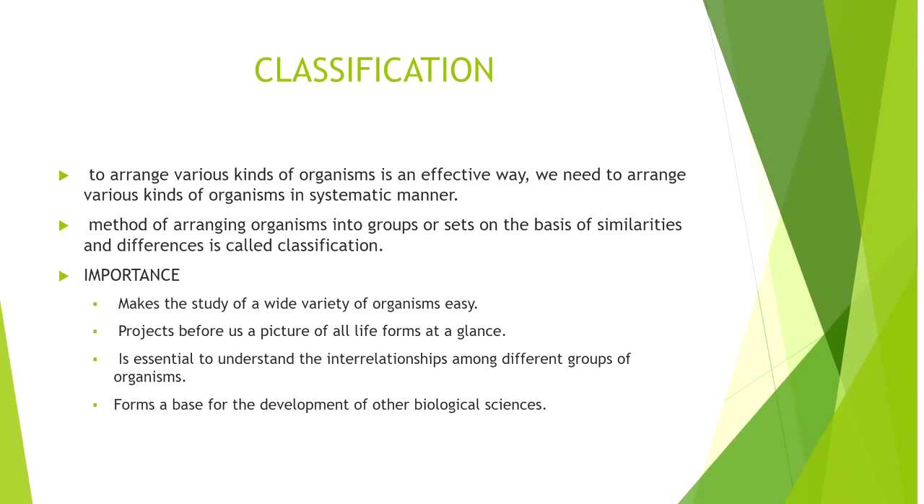When we hear the term classification, we have some idea regarding the arrangement of various kinds of organisms in an effective way or in a systematic manner. This method of arranging organisms into groups or sets on the basis of similarities and differences is called classification. It is a systematic arrangement, which means the arrangement is based on certain similarities, and organisms are excluded based on certain differences. That is called classification.